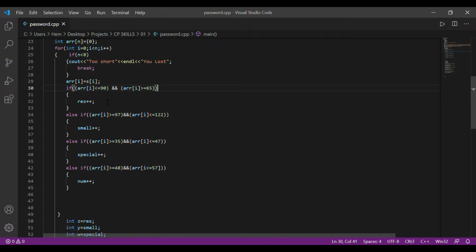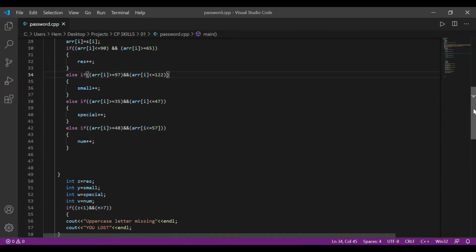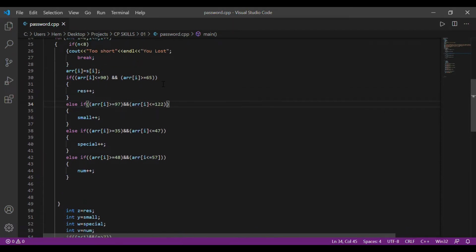So if it's a capital letter, we just increment rest by 1. If it's not, it doesn't. Similarly, we do for the small letters, special characters, and for the numbers. Now you can just have an idea that if all of these are greater than or equal to 1, it means that it satisfies all the conditions given in the code.